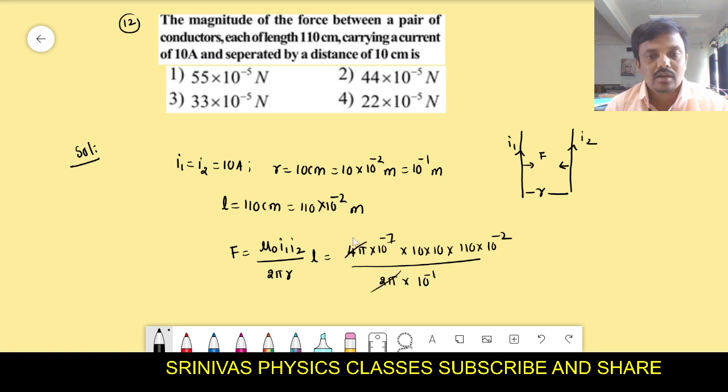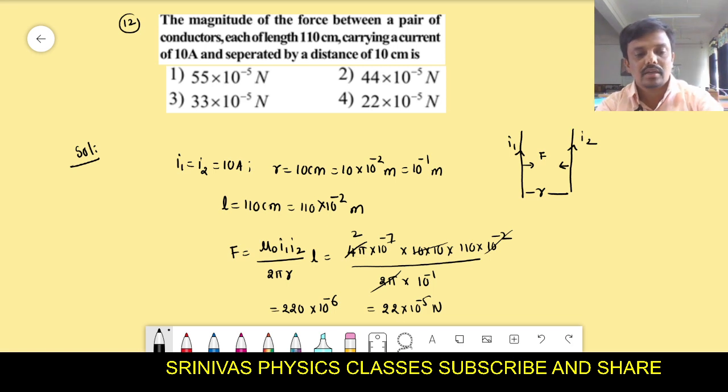Here the 2 pi cancels, and 2 into 110 you will get 220 into 10 to the power of minus 7, and this 10 to the power of 2 and 10 to the power of minus 2 will cancel, and minus 7 plus 1 you will get as minus 6. Here we write as 22 into 10 to the power of minus 5 newtons. This is the solution of problem number 12. Let's go for problem number 13.